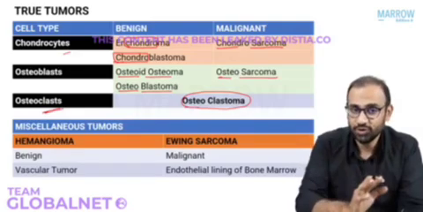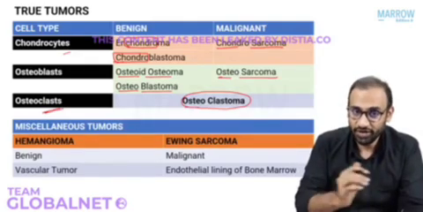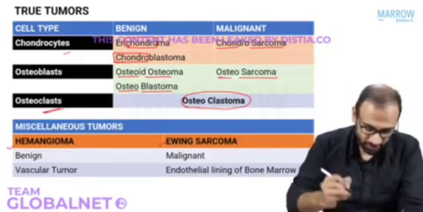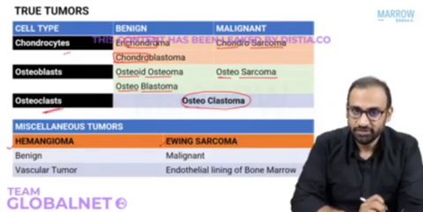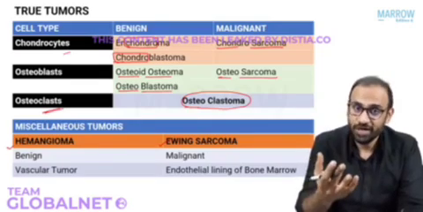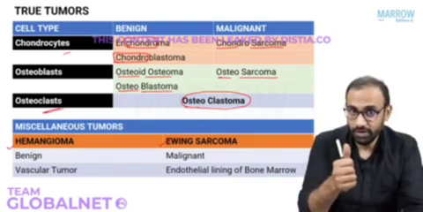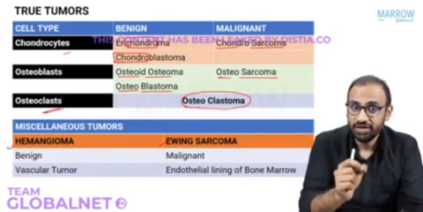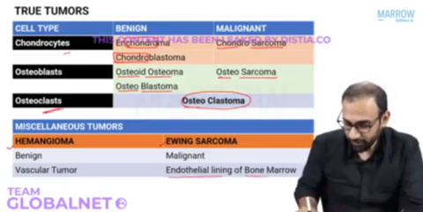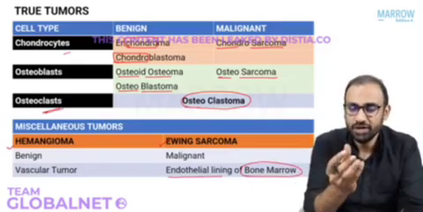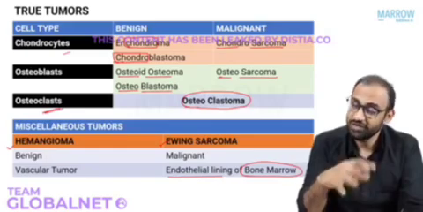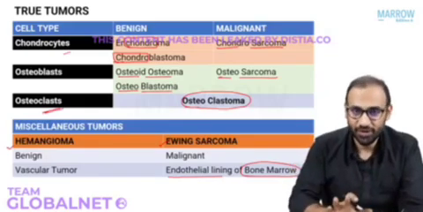Now there are certain miscellaneous tumors that do not fall into this category. What are they? You have two very important ones. One is hemangioma, the other is Ewing sarcoma. Hemangioma is a benign vascular tumor that occurs in the spine. Whereas Ewing sarcoma is a malignant tumor. It occurs in the endothelial lining of the bone marrow. So truly speaking, it's not a bone tumor. It arises from the endothelial lining of the bone marrow. And the interesting story, we'll discuss later. You just need to know this. Alright, so far so good.